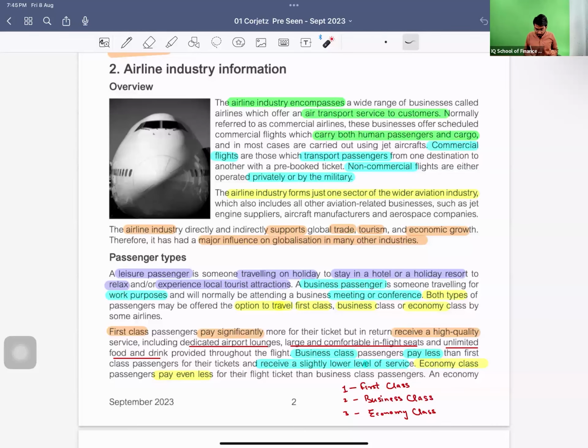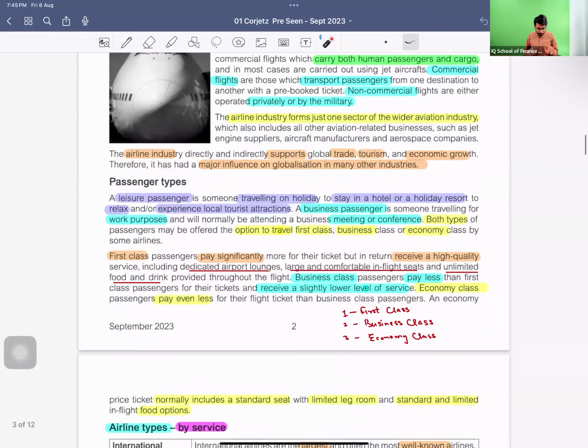And then we have a business passenger. By name it is very clear that they travel for work purposes, to attend a meeting or conference. Both types of passenger get first class, economy class and business class options in all the airlines, right?